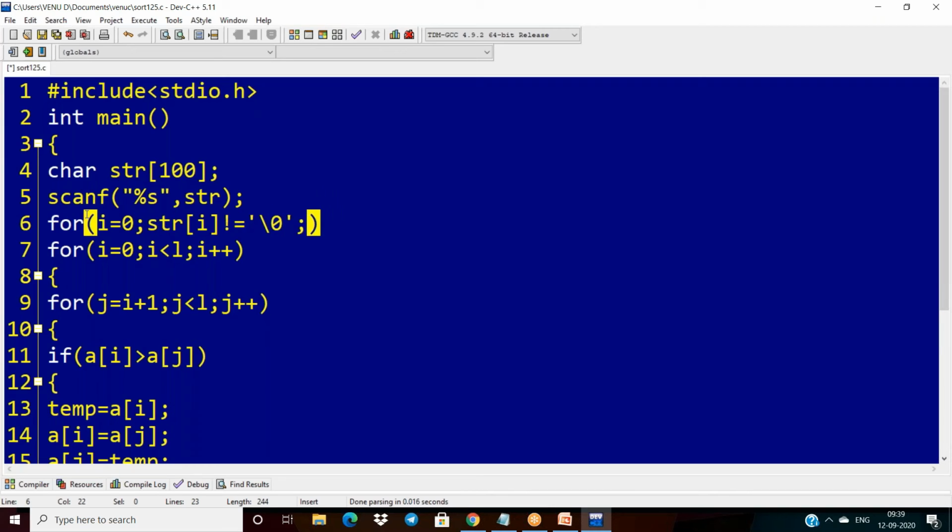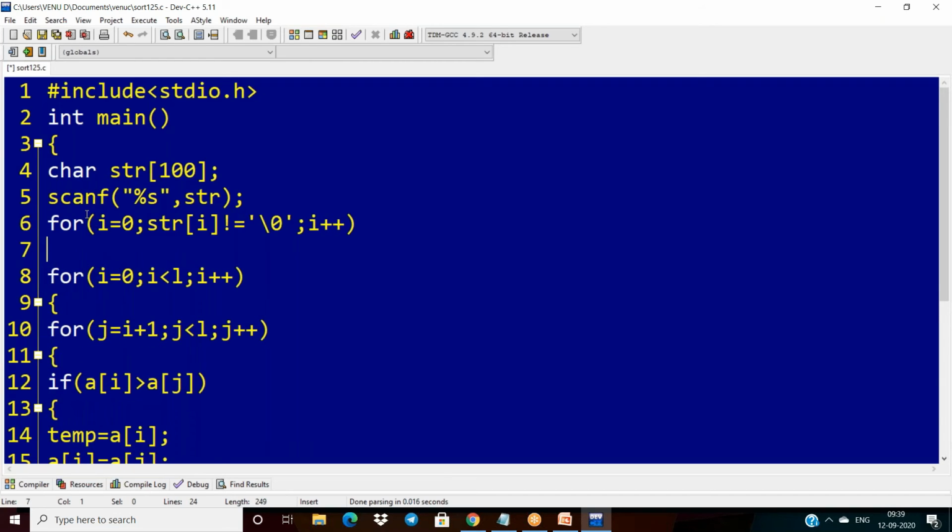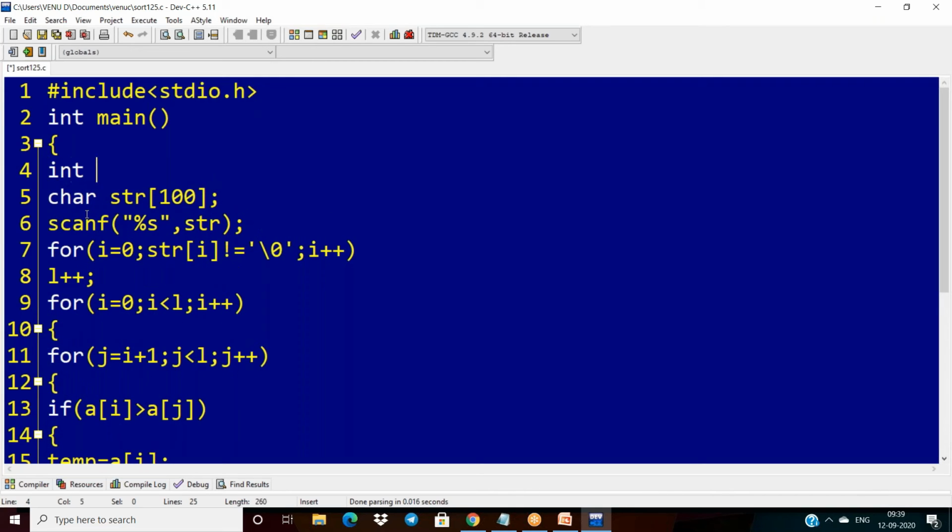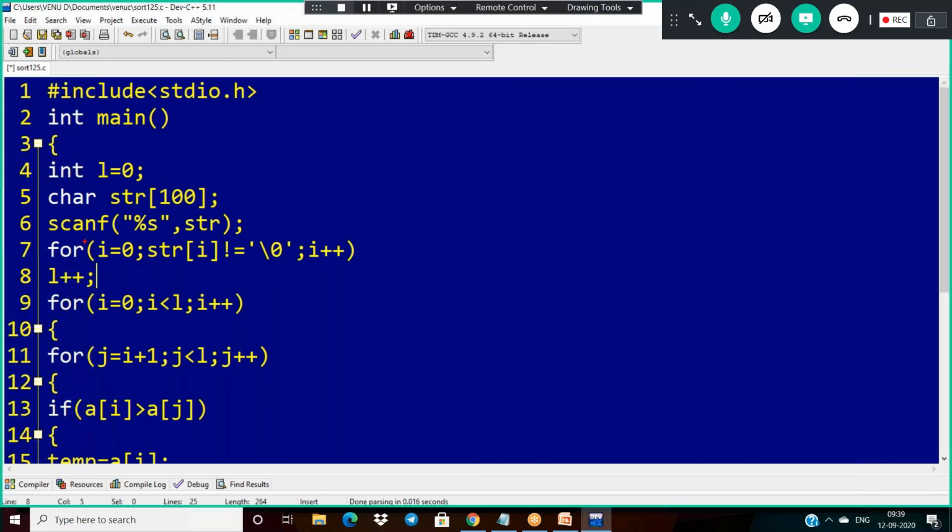Directly you can use the condition str of i not equal to null, but some basic programmers are confused, so for those purposes I give this technique. Here L is length, and I initialize L with 0. Now with this I know the length of the string.